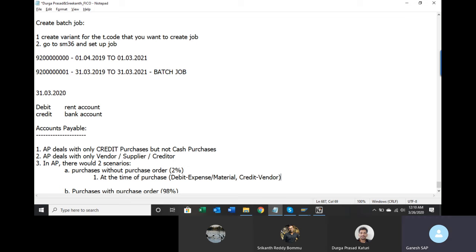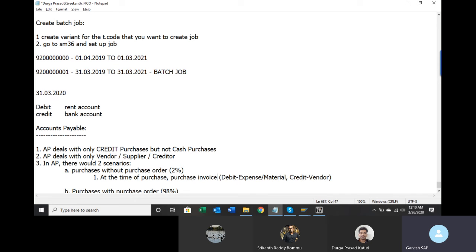Assume that there is a stationery vendor. Immediately there is no stationery at the office and you wanted to purchase from your regular vendor. So what you will do? The accounts executive will go there, purchase all needed stationery from that vendor and come to the office. So the purchase invoice is nothing but at the time of purchase. This is called as purchase invoice.